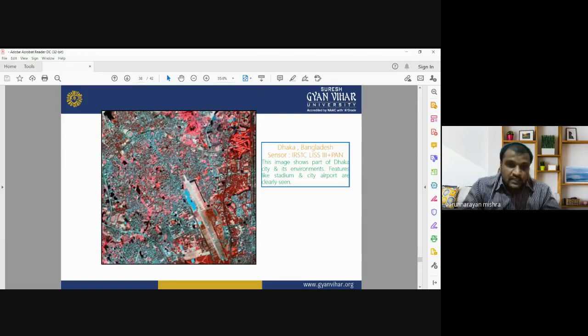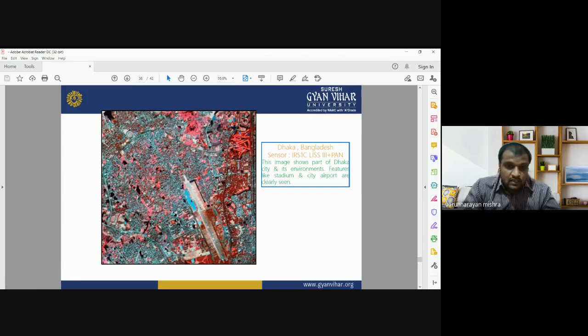This is a highly urbanized area of Dhaka, Bangladesh, acquired by the Indian remote sensing sensor LISS-3, in the panchromatic band of that sensor. This image shows part of Dhaka city and its environment. Features like the stadium and city airport are clearly seen here.